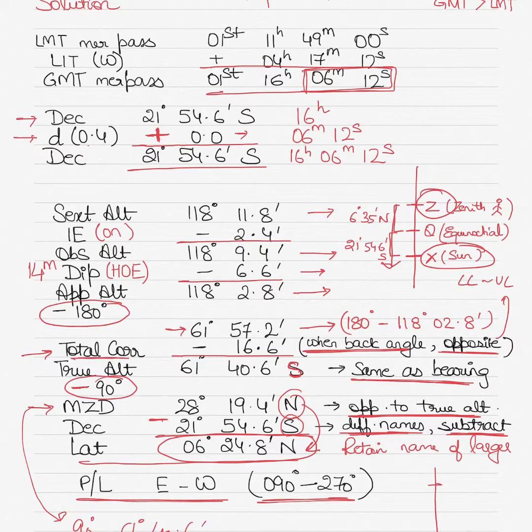Because again, remember, this is you, this is the sun, you are bearing south of the sun, the bearing is south, and position line is always drawn perpendicular to the bearing. So if I draw a position line perpendicular to the bearing, this is the position line and this is the position line perpendicular to the bearing. This is the bearing. So you can see the bearing is exactly 90 degrees because it's a vertical line, and that's why this position line is always east-west in meridian passage questions.